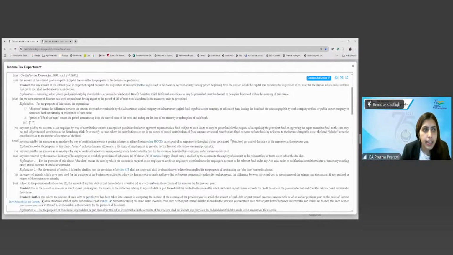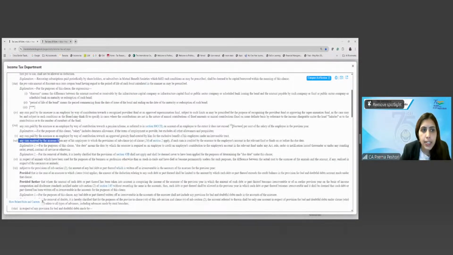Next is any sum received by the assessee from any of his employees to which the provisions of 2(24)(x) apply, if such sum is credited by the assessee to the employee's account in the relevant fund or funds on or before the due date.